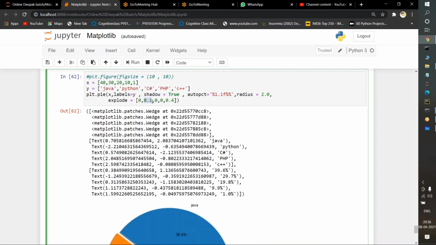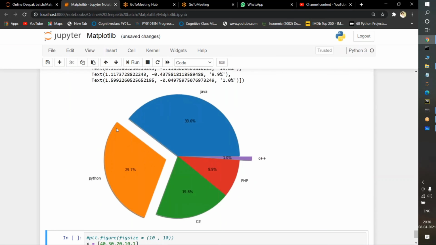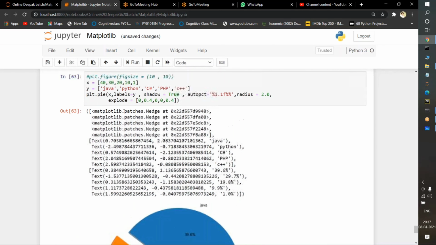Suppose instead of passing 0.1 here, I pass 0.4 and execute it. See, Python, the complete Python piece has come out. This is the purpose of using explode. As many values as there are, that many values we will take in explode.